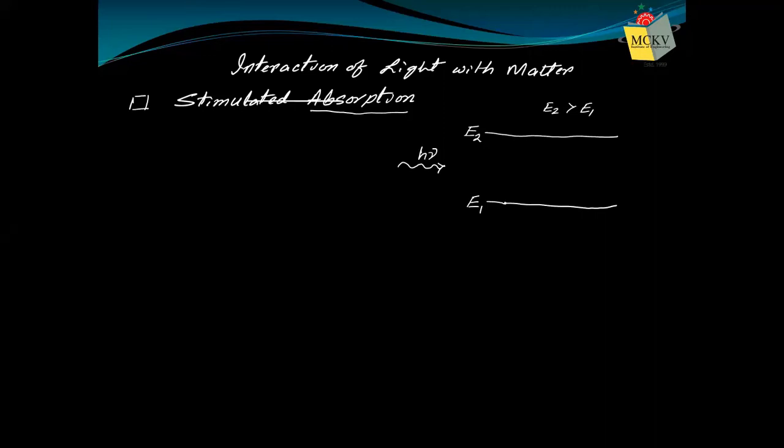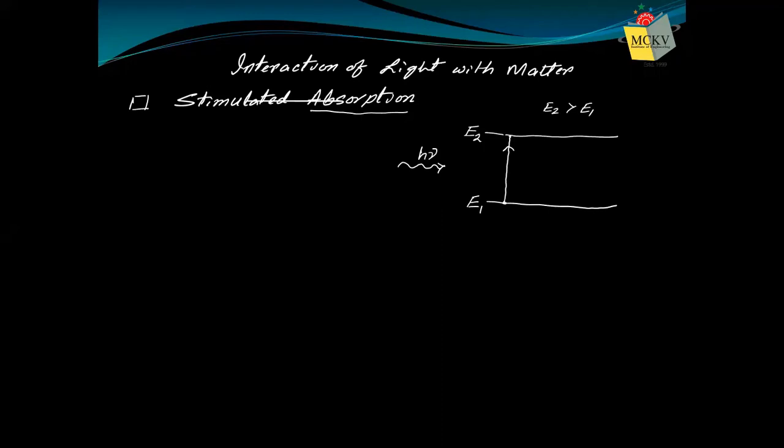Therefore, we say that this atom absorbed a photon and now its energy is increased from E1 to E2. In books, you will read that the atom goes from E1 energy to E2 energy. It doesn't mean physically it is moving. It means that it is excited. It has higher energy. That's all. So this type of process is an absorption process. Hopefully you understand that this atom absorbs the photon and that's why it is excited.